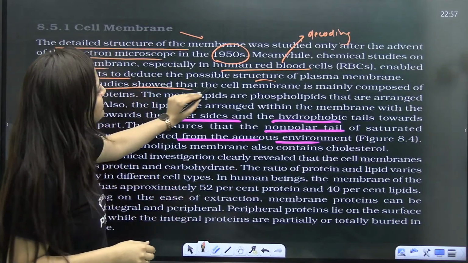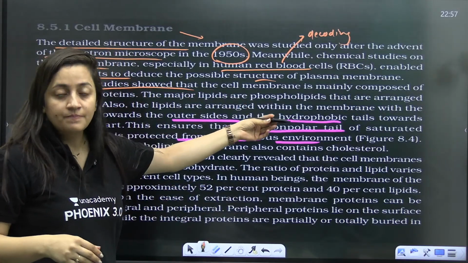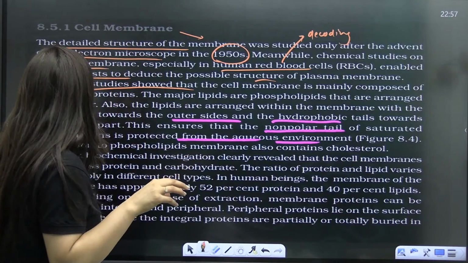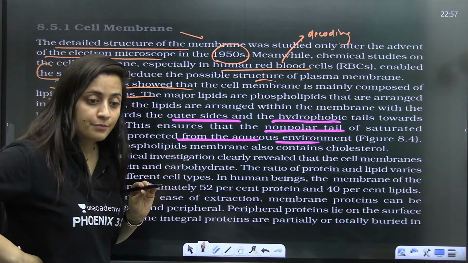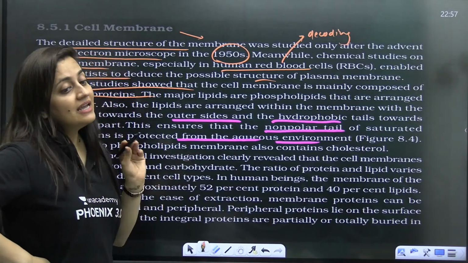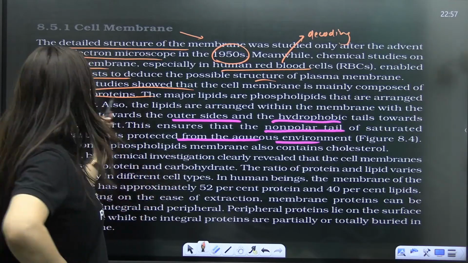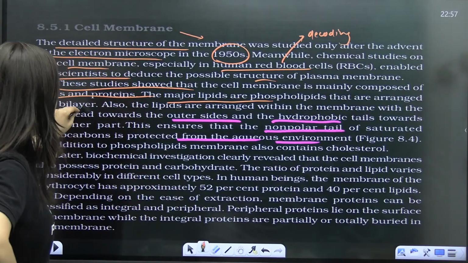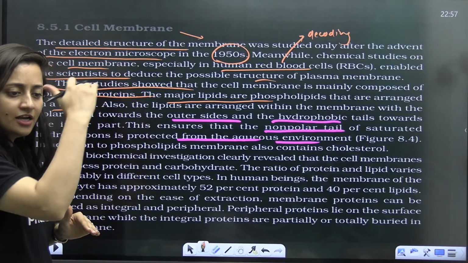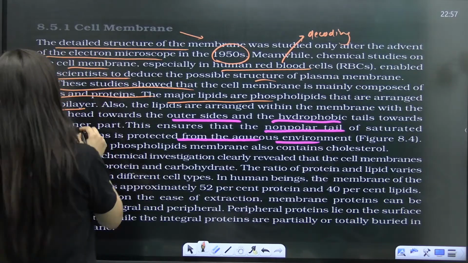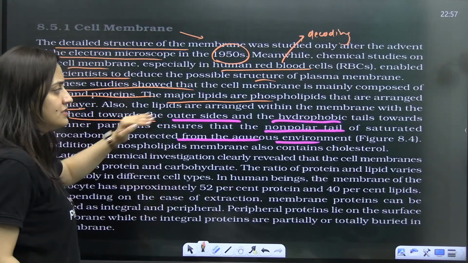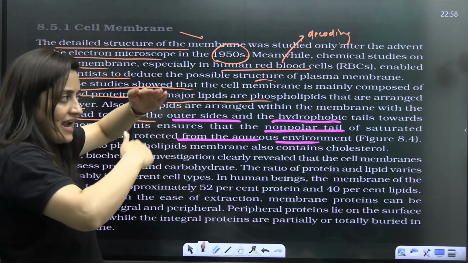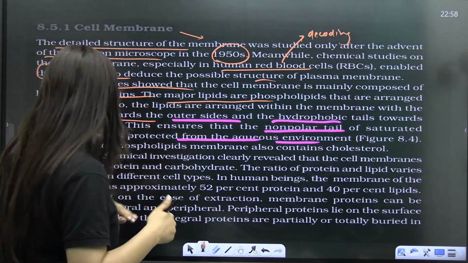These studies showed that the cell membrane is mainly composed of lipids and proteins. The major lipids are phospholipids arranged in a bilayer, making two layers. Lipids are arranged with the polar head outwards, already discussed that, and the non-polar tail towards the inside, so that the hydrophobic tail will be protected as well.